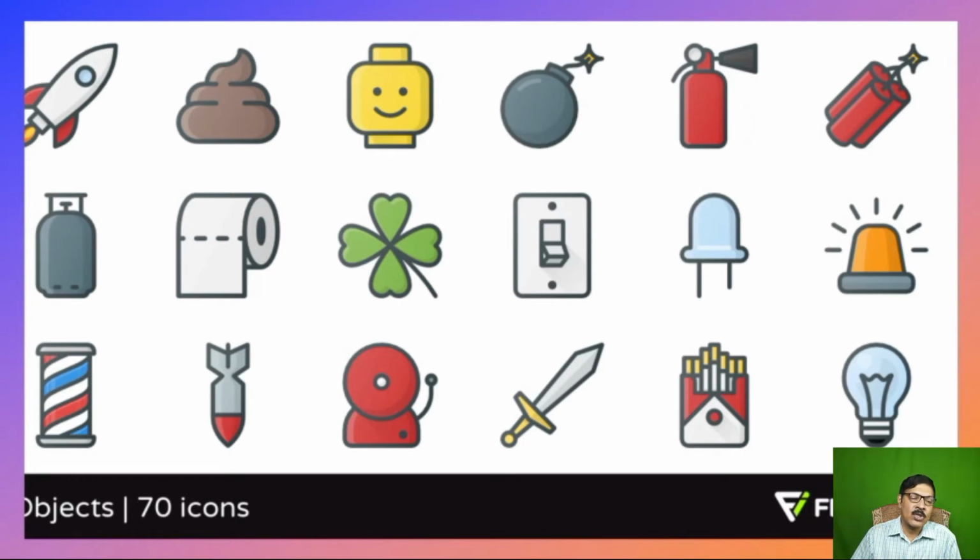For example, in the icons that are shown to you, you can find a rocket, a watch, a toilet paper, a clover, a switch, and an electric bulb. So these are all different kinds of icons that we generally have.